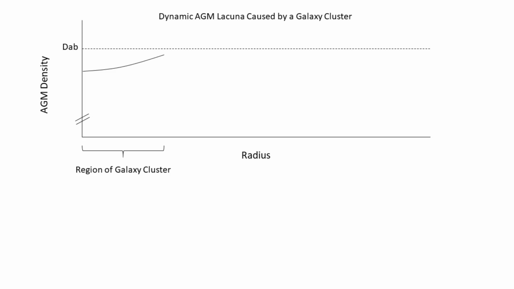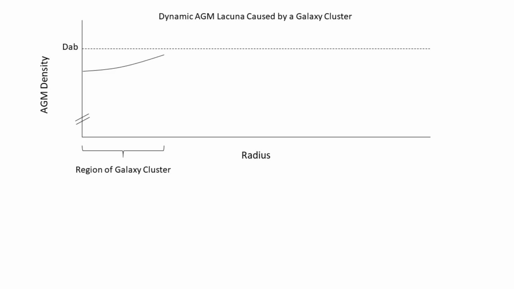Within the region of the galaxy cluster we've got a slight reduction in the density of anti-gravity matter. And we refer to this lacuna as being a dynamic AGM lacuna because it's caused by movement of the anti-gravity matter or temperature of the anti-gravity matter rather than being caused by a normal matter object.